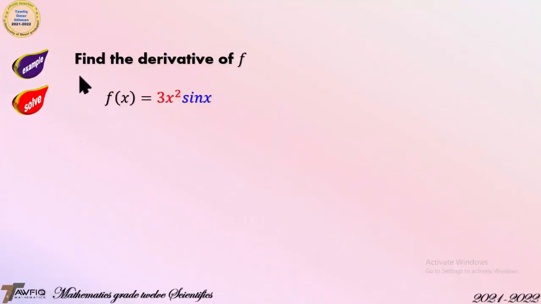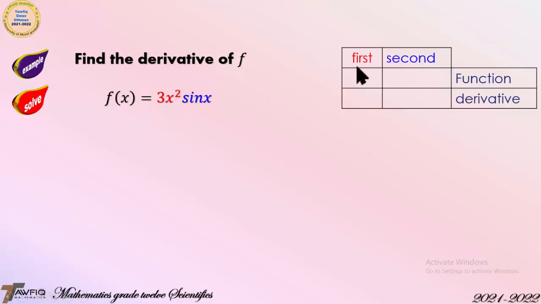Example: find the derivative of f where f(x) is equal to 3x squared sine x. The first one is 3x squared and the second one is sine x. There is a product between them. Take the derivative of 3x squared, which is 2 times 3 is 6, 2 minus 1 is 1, then it is 6x. And the derivative of sine x is cosine x.